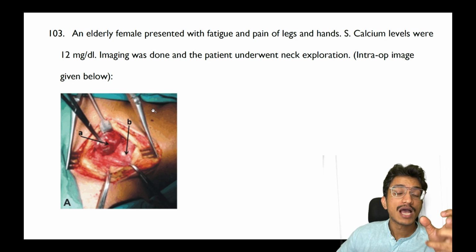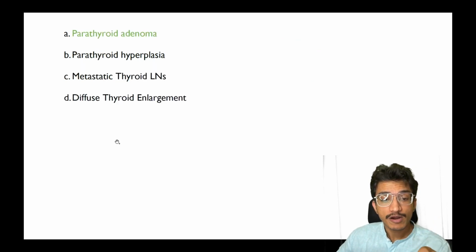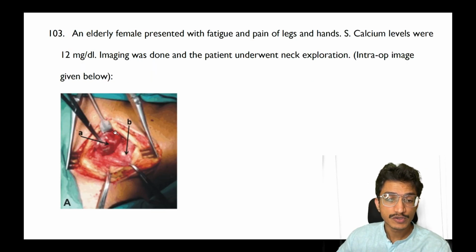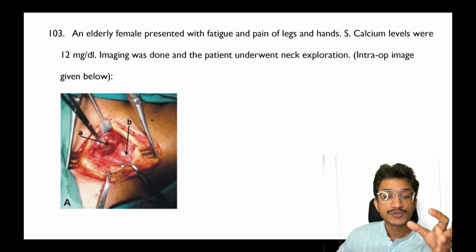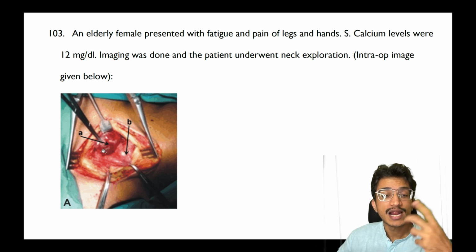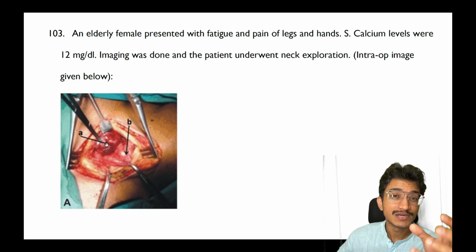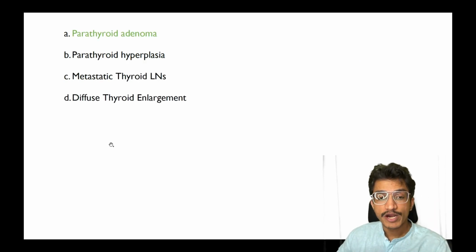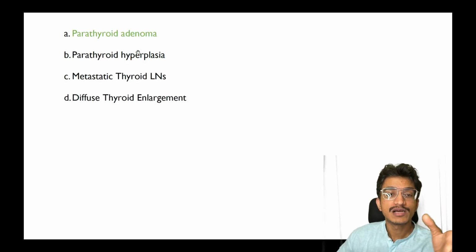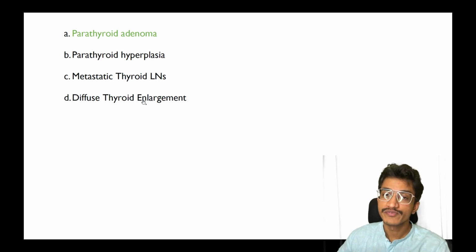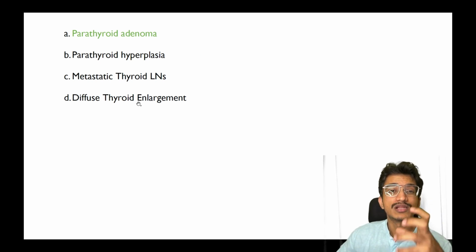The patient has mostly a hyperparathyroidism-like picture. The intraoperative image, as shared by the students, showed a normal thyroid gland with some parathyroid enlargement or a parathyroid swelling, which points more towards parathyroid adenoma than hyperplasia or metastatic or diffuse thyroid enlargement, because according to the students, the thyroid is normal.